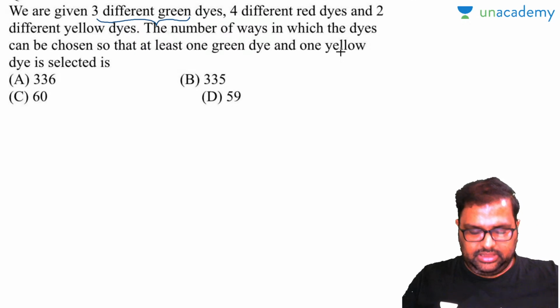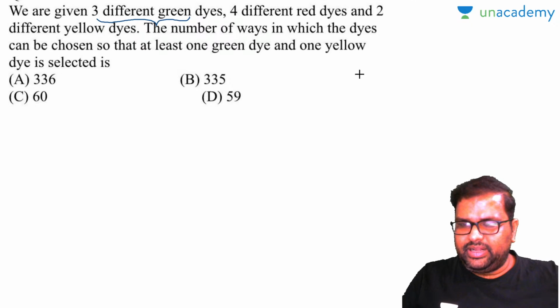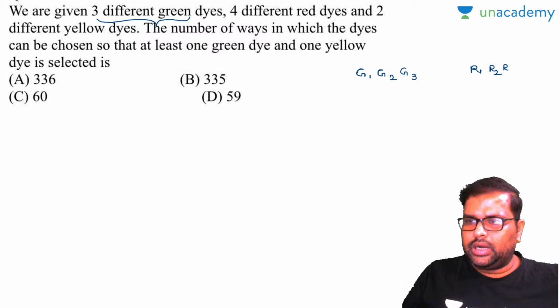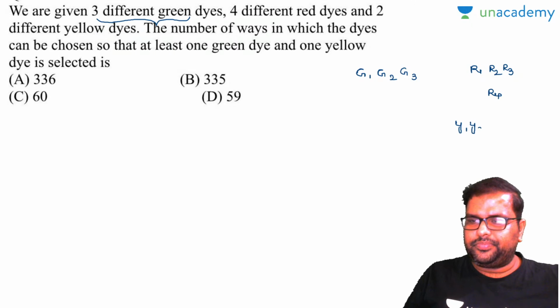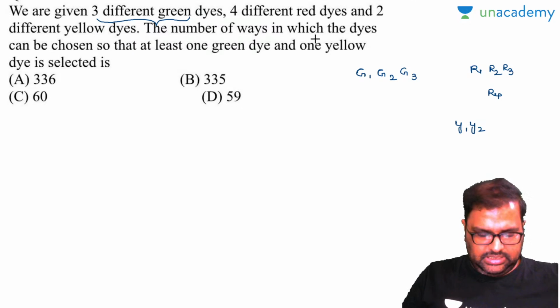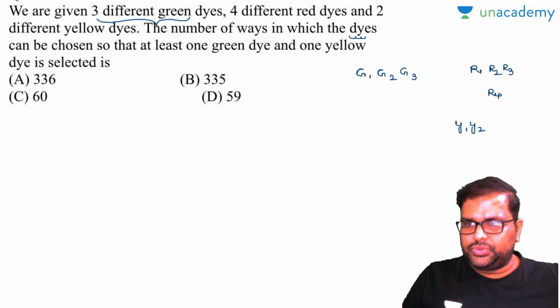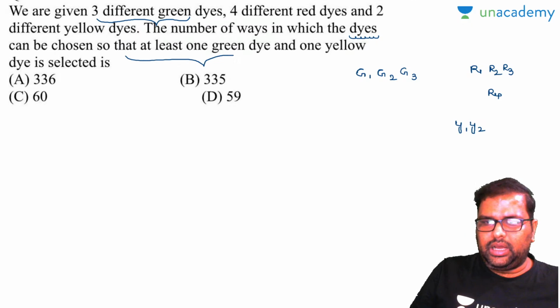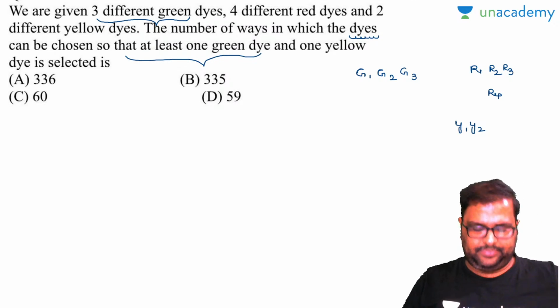I'll take down this as G1, G2, G3. 4 different red dice, R1, R2, R3, R4. 2 different yellow dice, Y1, Y2. The number of ways in which the dice can be chosen, at least 1 green die and 1 yellow die is selected.